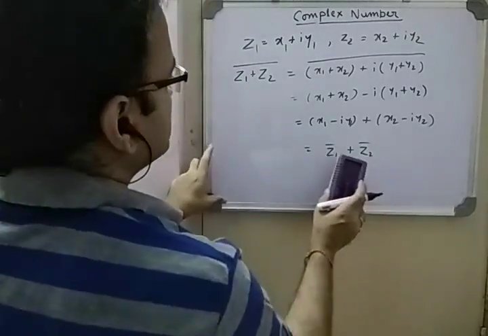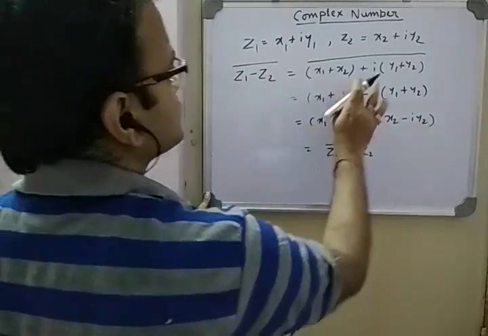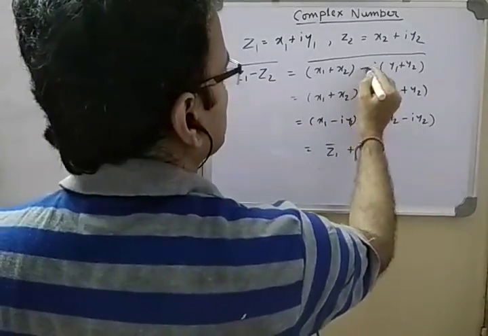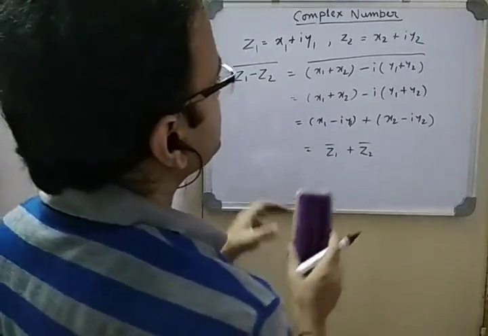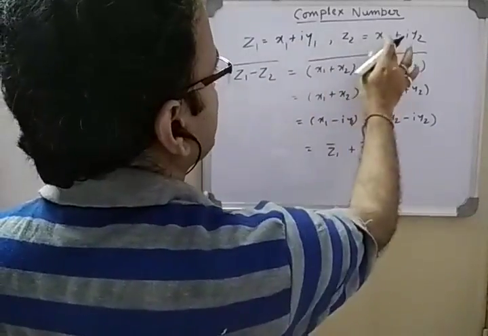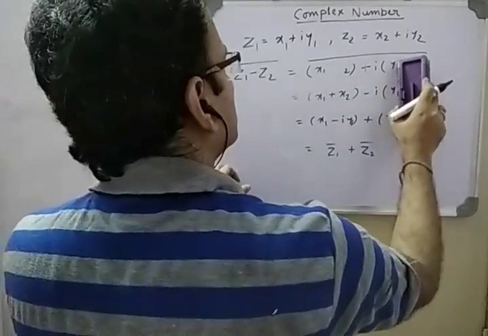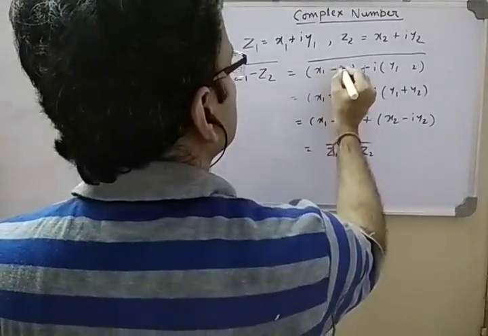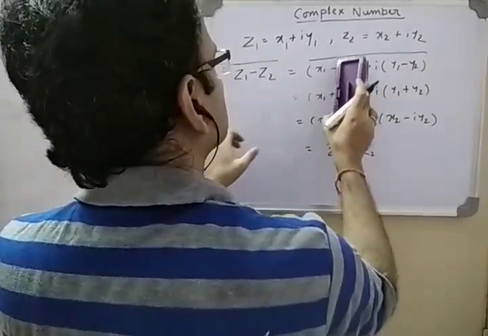Okay. Similarly, if you take minus, sorry, it will not be minus here in the same way, because when we subtract, it will be x1 minus x2 and y1 minus y2. Okay. So I will make this portion minus and this portion minus. Okay.